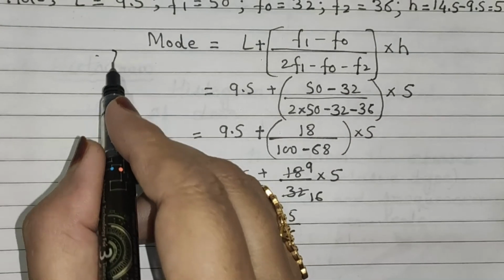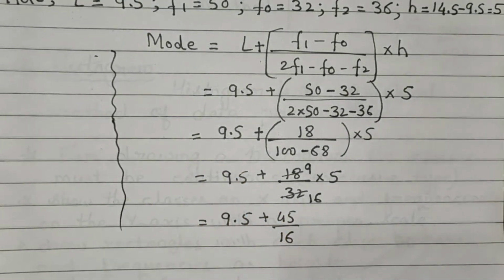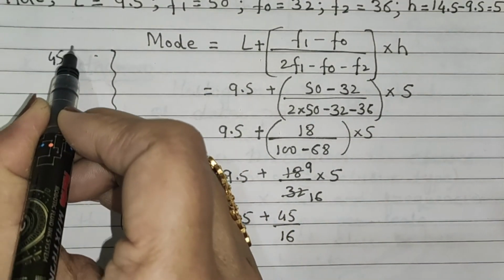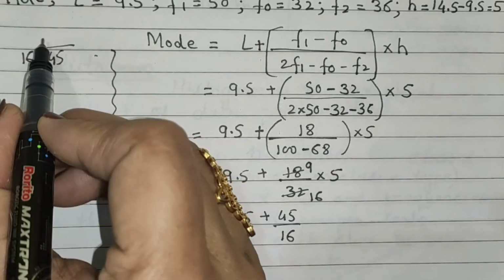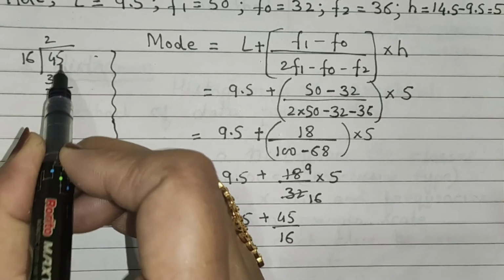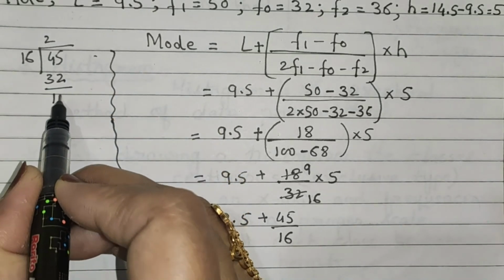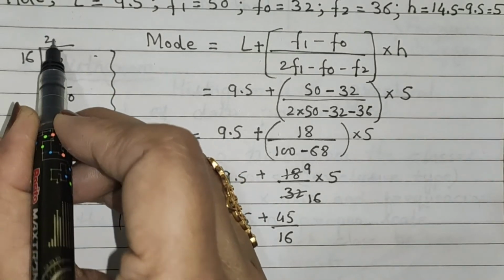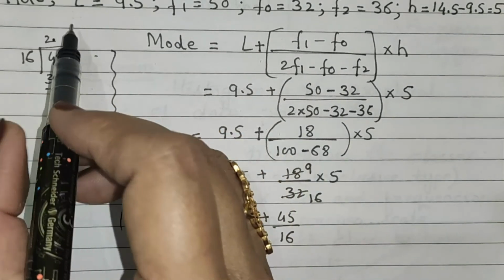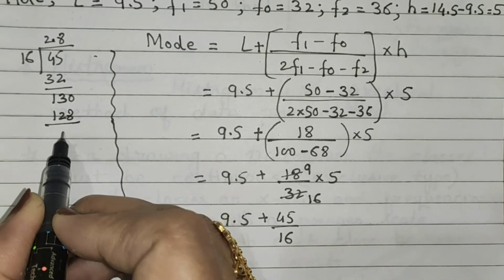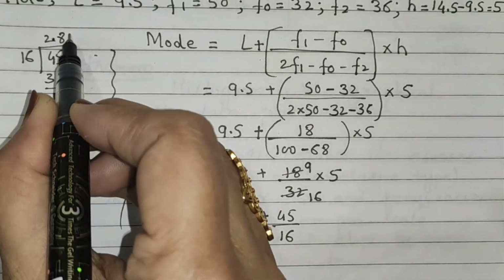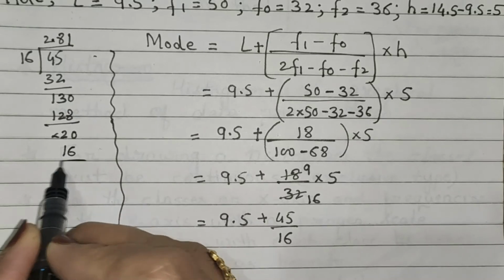Therefore now dividing the number 45 by 16. Look here, 16 2s are 32. We get here 13. Now 0, point and 0. Now 16 8s are 128. 16 1s are 16.